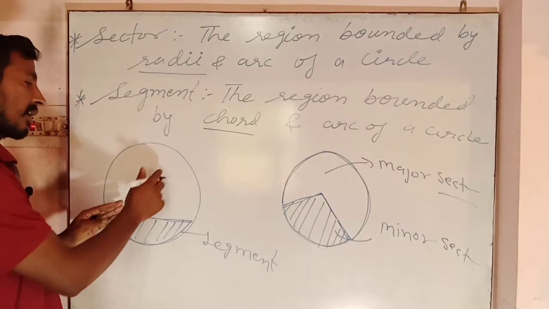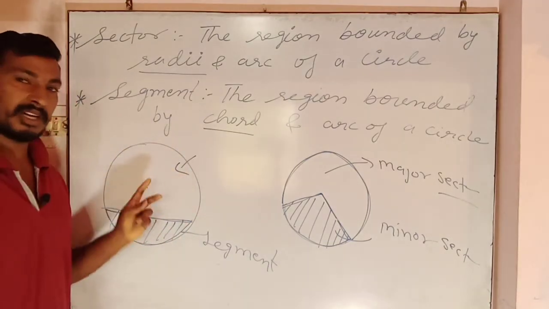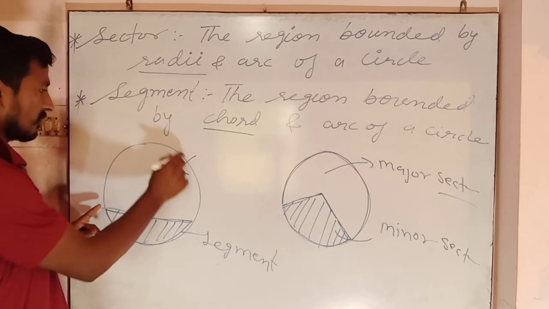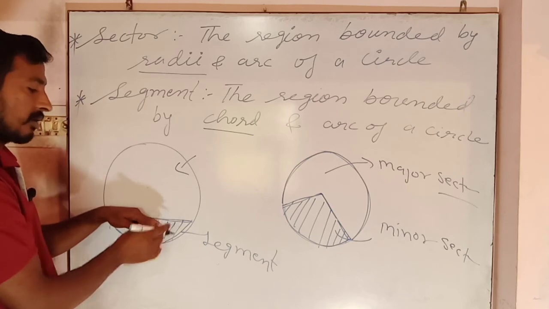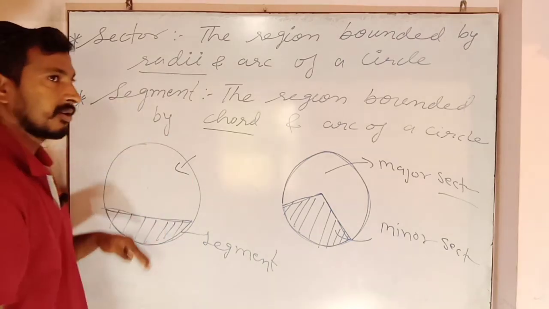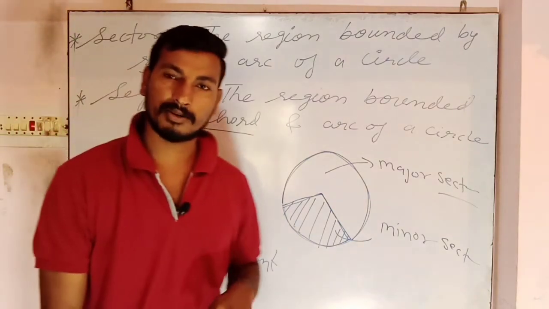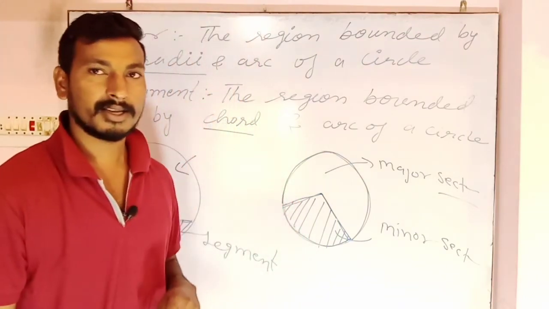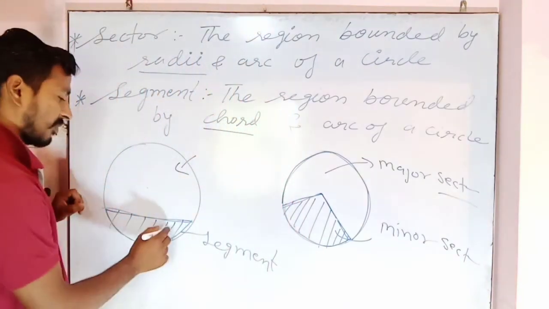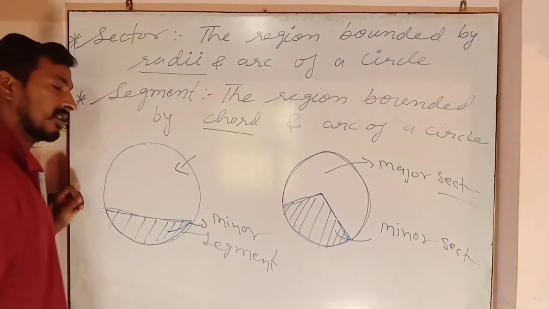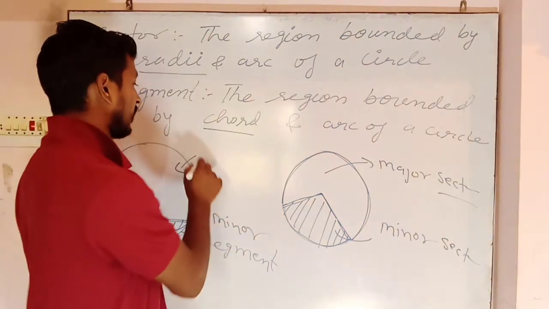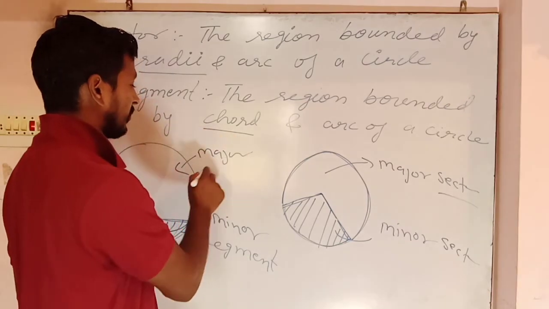The unshaded part also represents the same thing, a segment, because this part is also separated by this chord and this arc. So again there are two types of segment, one is the minor segment and the second is the major segment. Because this region is small, this is called the minor segment and this is called the major segment.